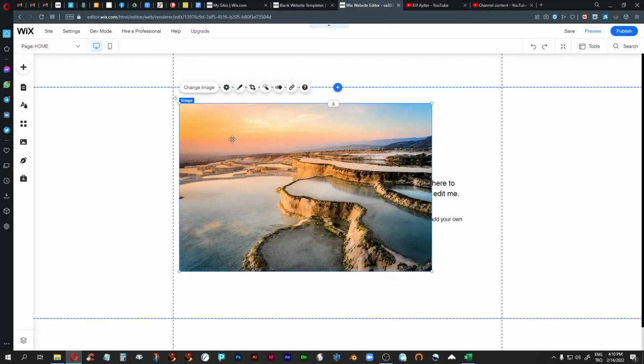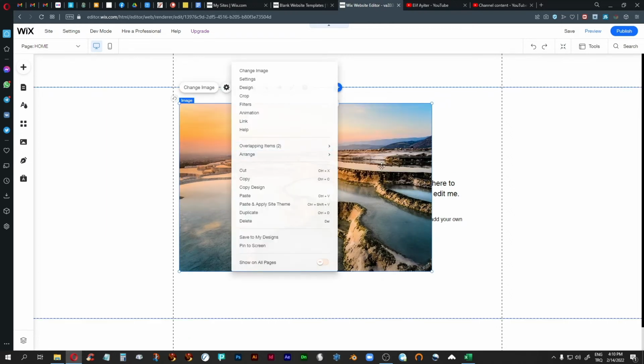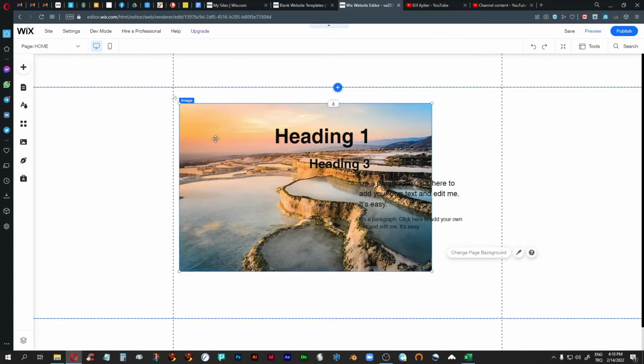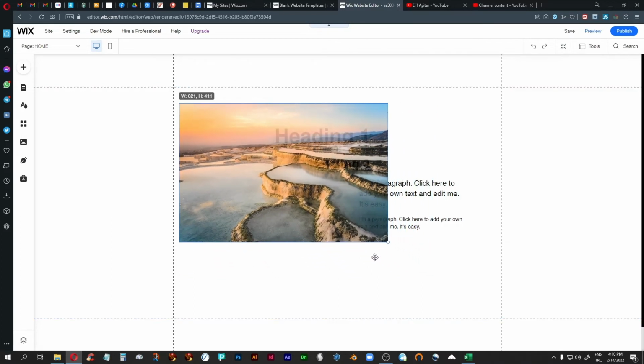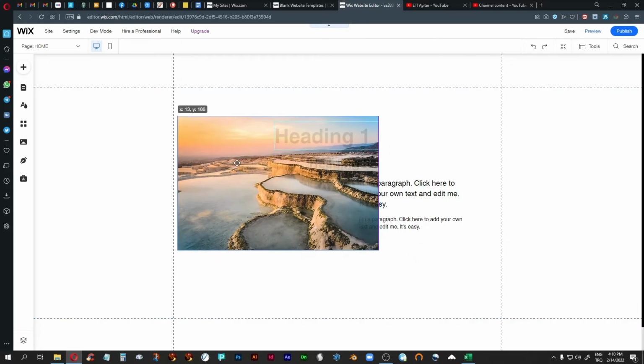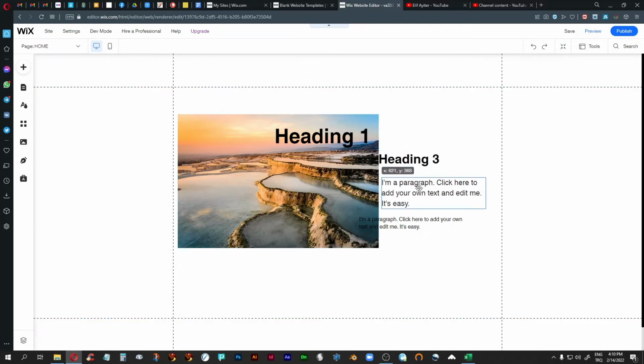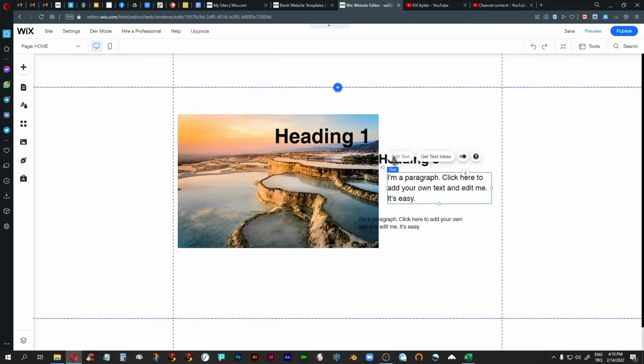So let's make it really big, and then you can arrange and send it to the back, which would mean that all the text would then be on top of it, which of course in this situation is problematic because we can't read it, so we would need to change the color of the text, etc. All of those are design issues that we will get to. For now, I'm just showing you how this actually works.